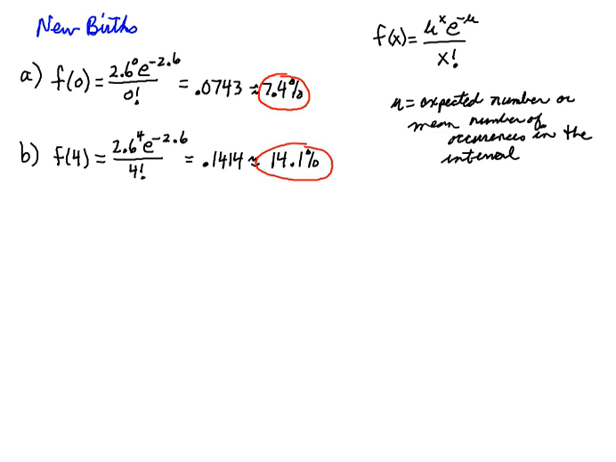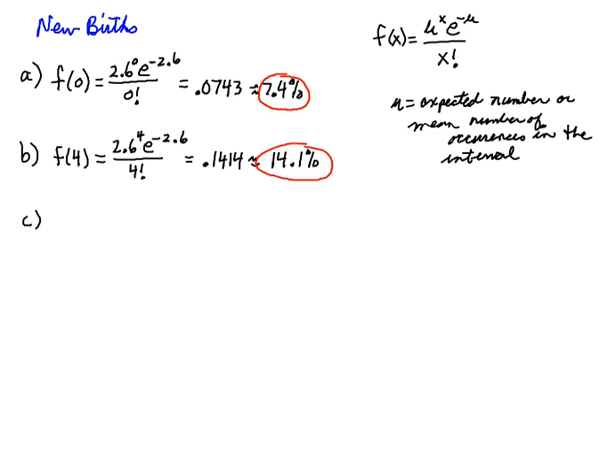14.1% chance. Now that's saying exactly 4, not more than 4, less than 4, or 4 or more, or 4 or less. It's exactly 4. So it's a 14.1% chance.